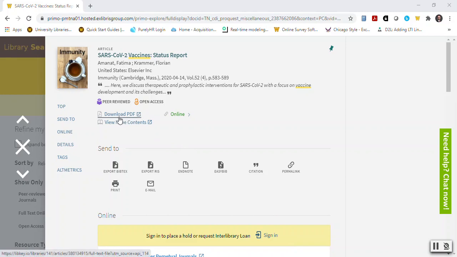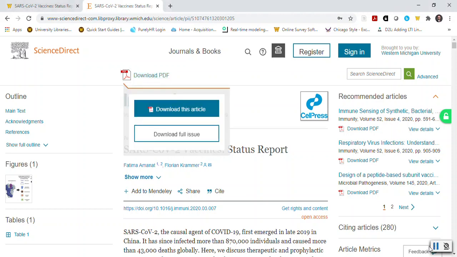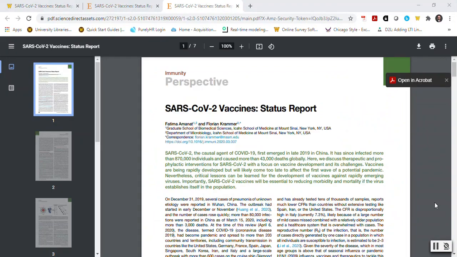If I click on Download PDF, I will be able to read the article on my screen. You may have to authenticate with your BroncoNet ID and password to get to this point. Once I am on this screen, I will click on Download to download the file. And here is the article.